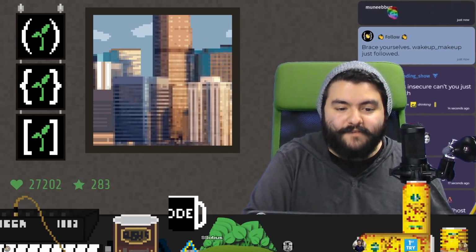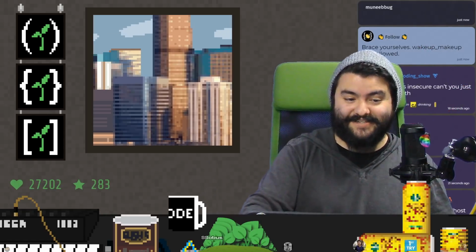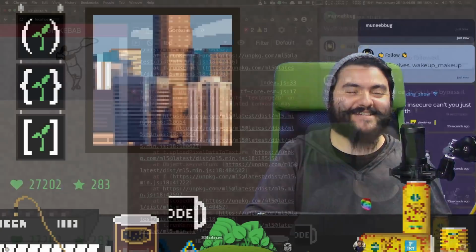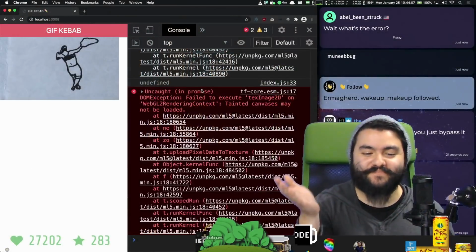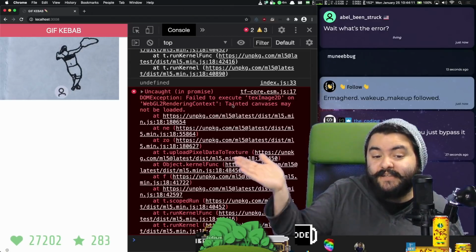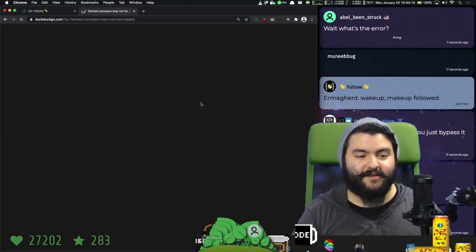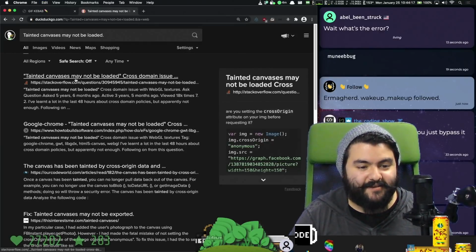Oh, okay. Failed to execute texImage2D. This is a way better error message in Chrome. This is something that's Googleable. Failed to execute texImage2D on WebGL2RenderingContext. Tainted canvases may not be loaded. It's tainted. How do we fix this?